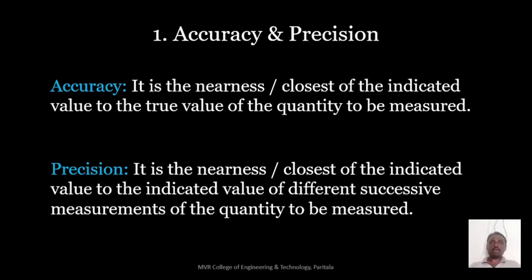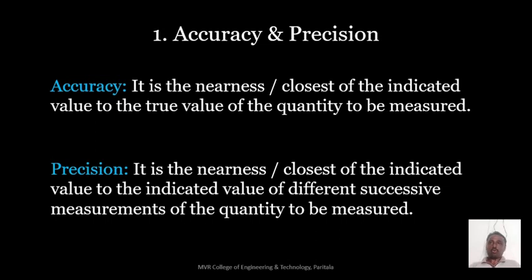So accuracy means it must be nearest to the true value of the absolute standard, but precision means it must be nearest to the different successive measurements. This is the difference between accuracy and precision.